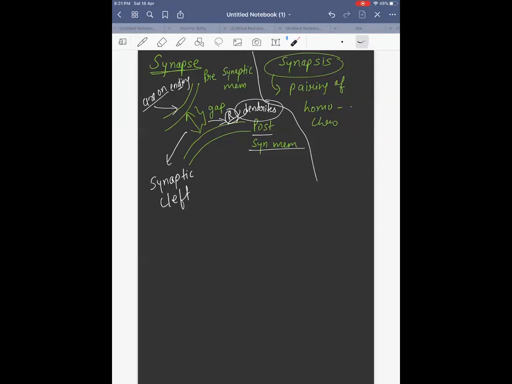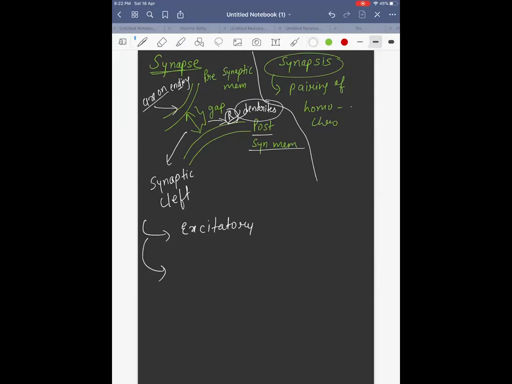Now we have two types of potential. The information coming from the axon for the next neuron can be of two types. It can either stimulate this neuron or inhibit it. Based on that, you have two types. What are they?